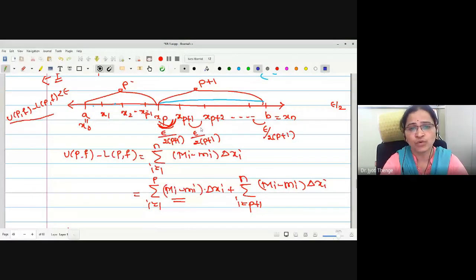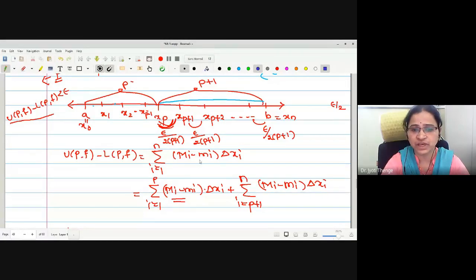Anyhow, we have to prove this theorem by the condition of integrability. Therefore, our aim is to show that the difference U(P,f) minus L(P,f) due to these 2p plus 1 intervals gives a value less than epsilon.